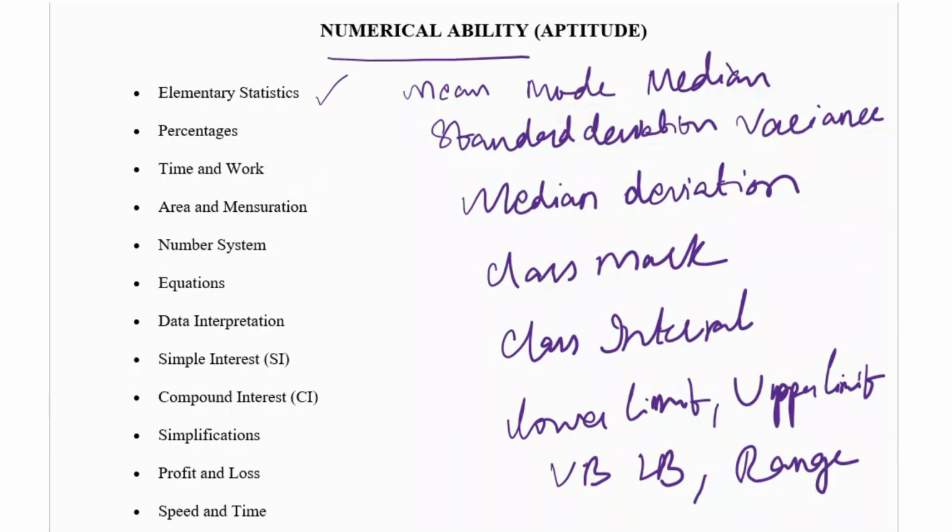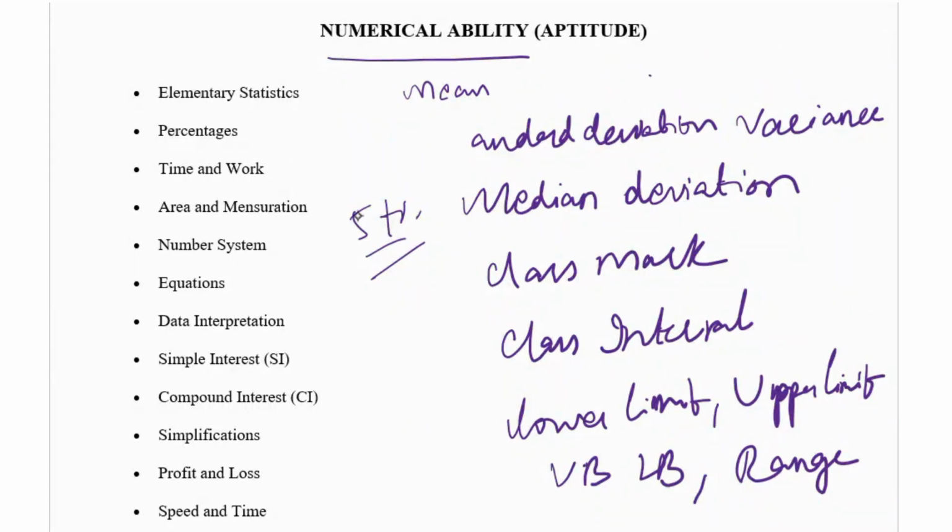So you have to prepare all these topics and you have to solve at least 20 to 30 questions. Then you can get good marks in the elementary statistics topic. Why? Because based on elementary statistics, at least 3 to 4 questions will be present. So if you learn this, you automatically get 4 answers correct, and for the remaining, if you learn a little bit on 5 topics, it's enough. So that's why complete elementary statistics first.